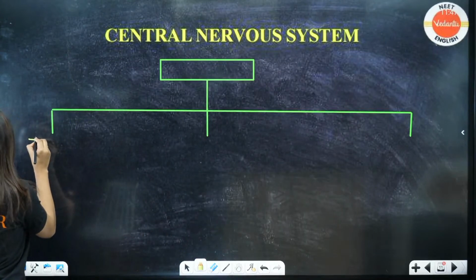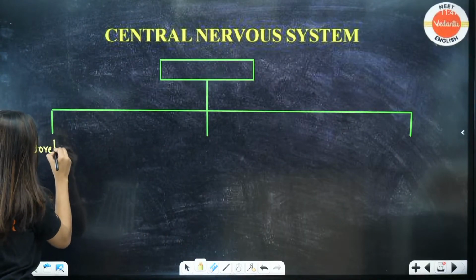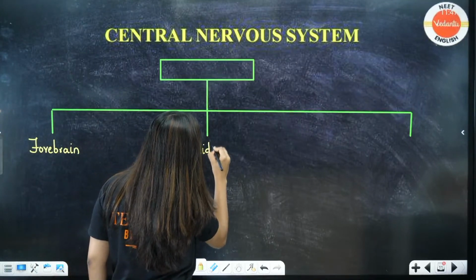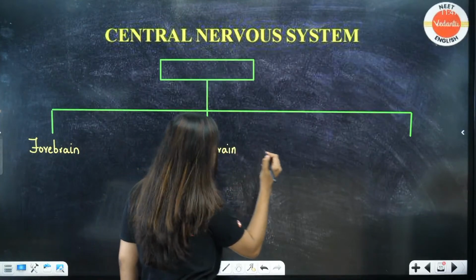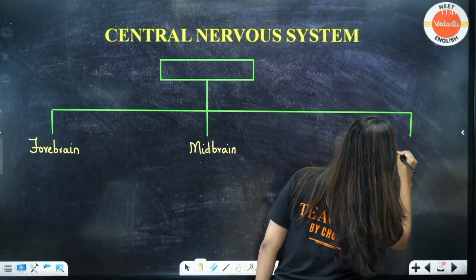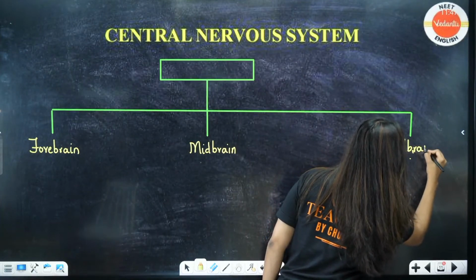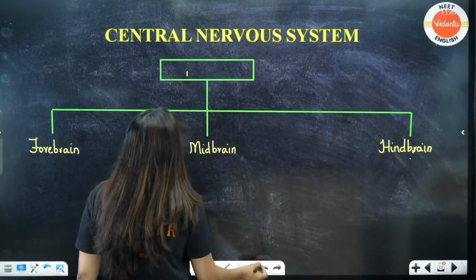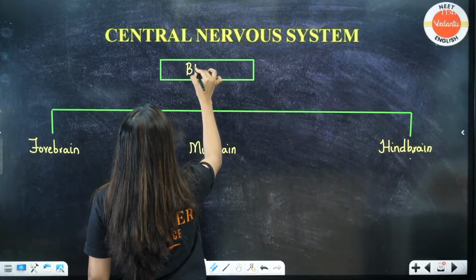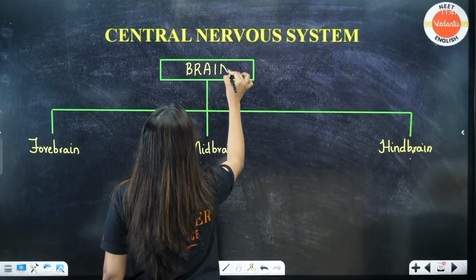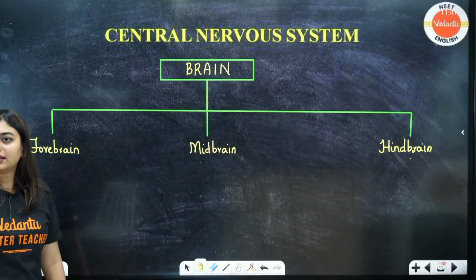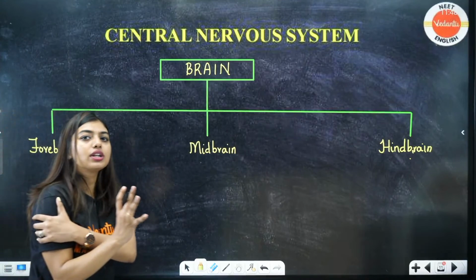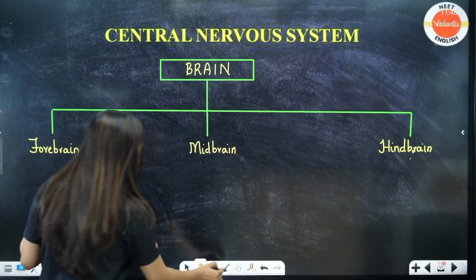Now we'll start. Students, here I am going to write all the parts of the forebrain. You can put it in the chat box as well. Forebrain, midbrain and hindbrain. First of all, you should write brain. Tell me one part. Okay, forebrain, students. I'll go one by one, but first we start with the forebrain.